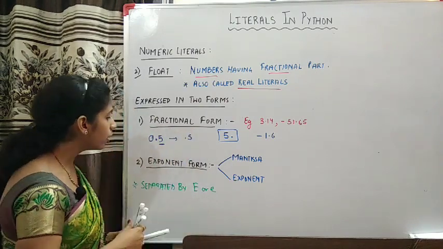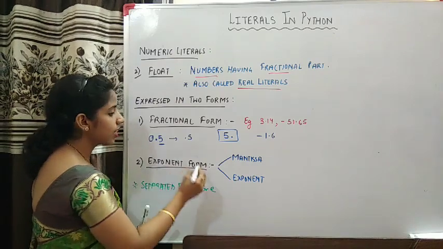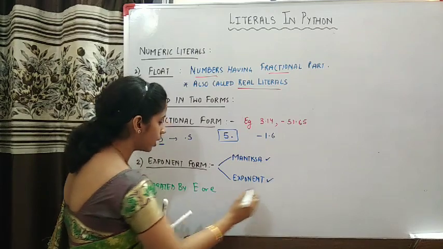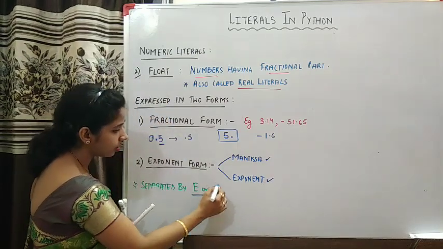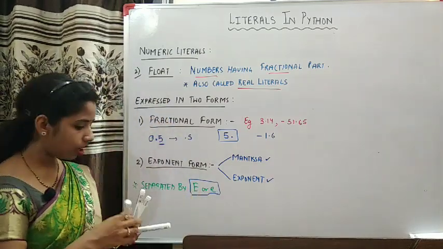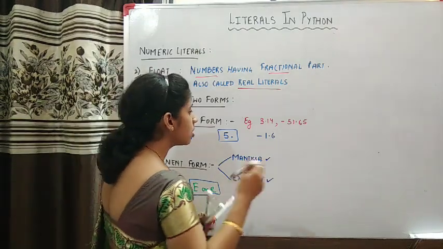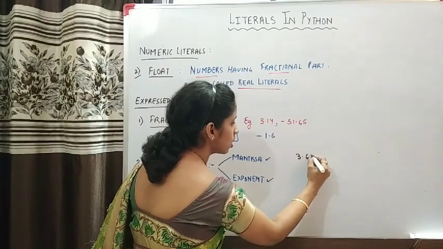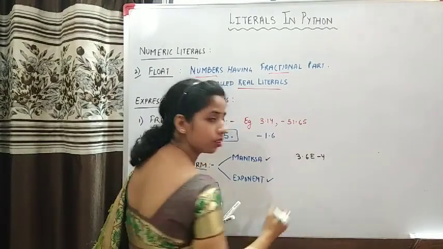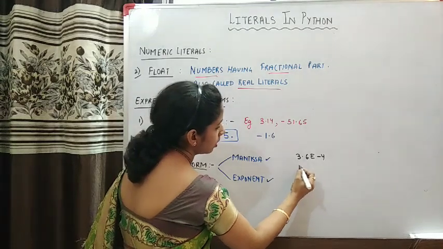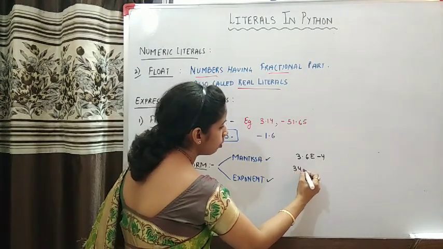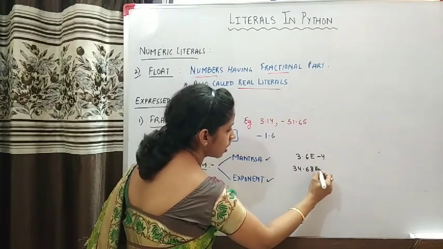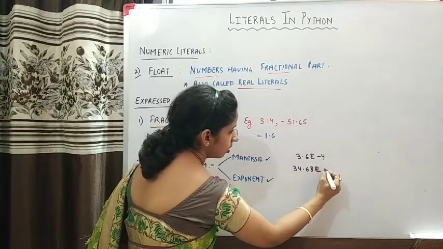Now another way to represent fractional numbers is exponent form, in which you have two parts, mantissa and exponent, separated by the letter small e or capital E. Now first of all, let me take up an example. Suppose you are writing 3.6 capital E minus 4. Now another example, 34.68 E. This time I am taking small e, 8.